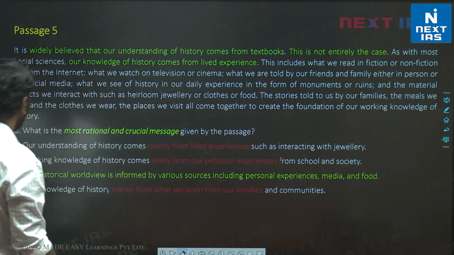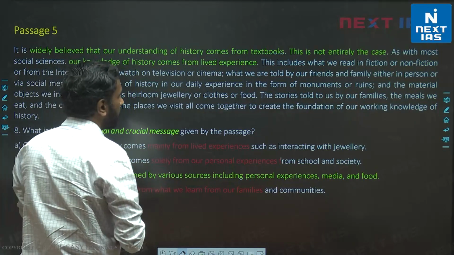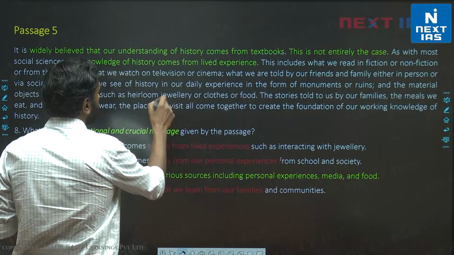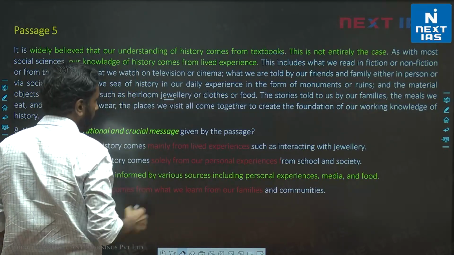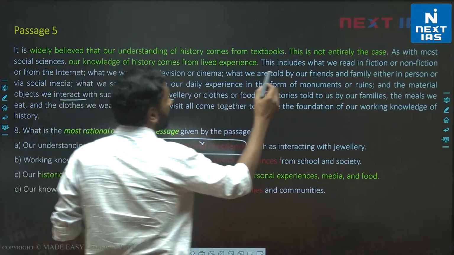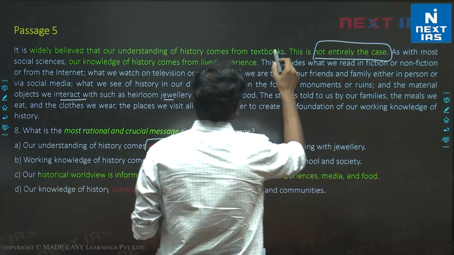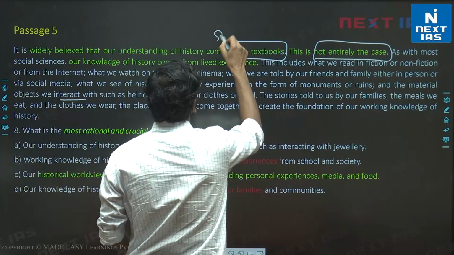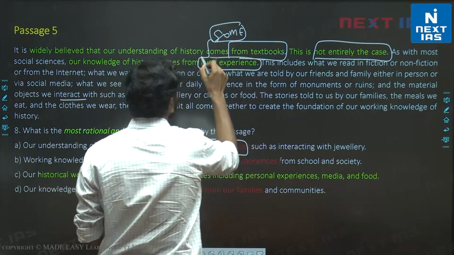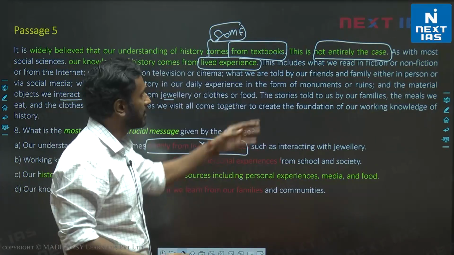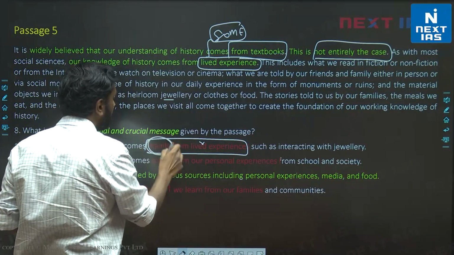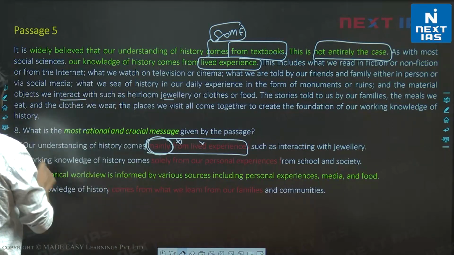Okay. Now let's go through the options. A: our understanding of history comes mainly from lived experiences such as interacting with jewelry. So interacting with jewelry is actually mentioned, right? But comes mainly from lived experiences is invalid. It actually says not entirely the case, which means some from textbook and some from lived experience, right? This is what it means by not entirely the case. So I can't say mainly from lived experience. Mainly actually makes A invalid.